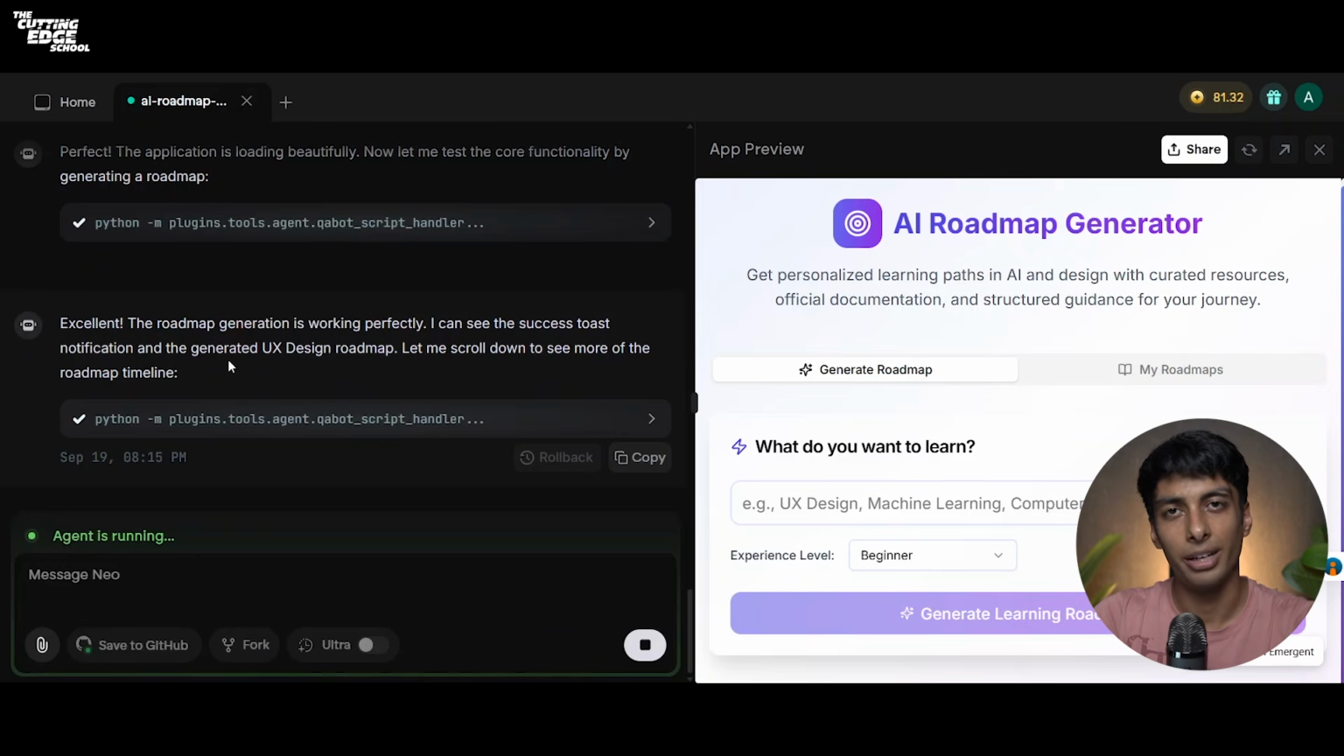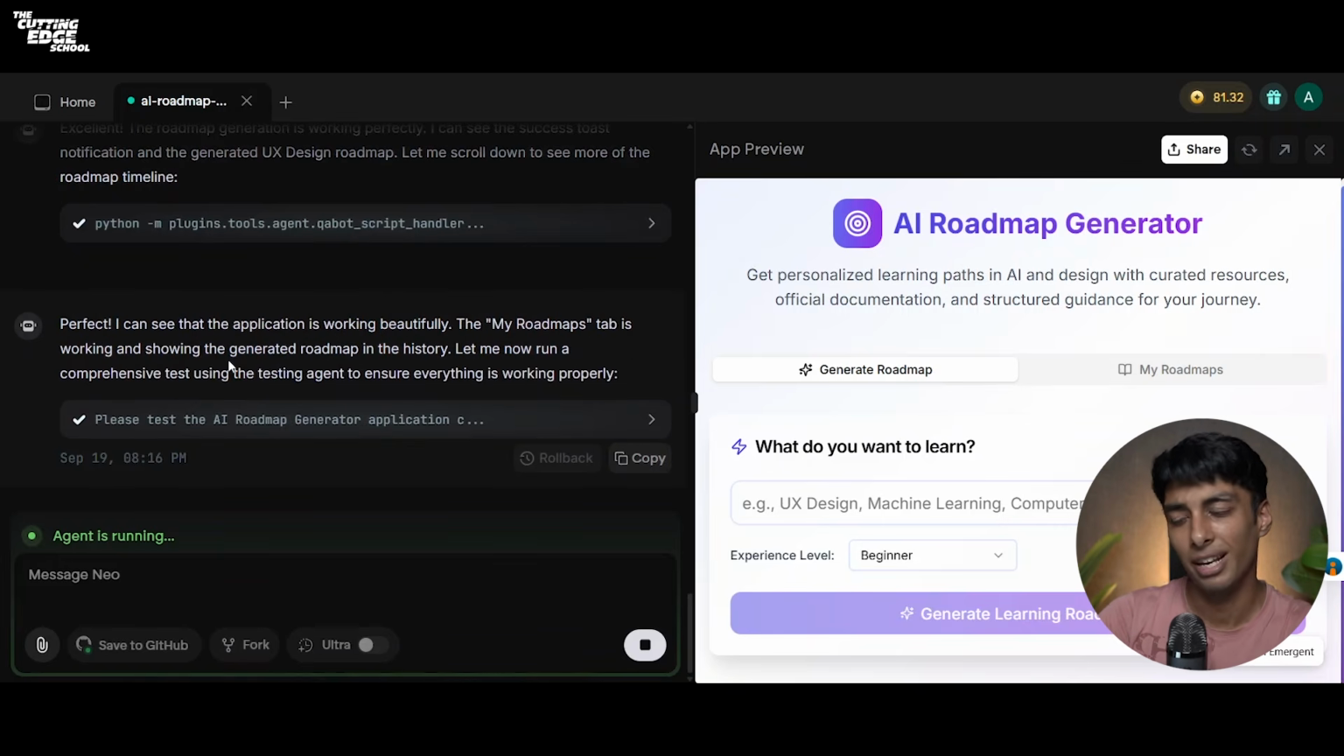Now, every software team includes two core teams, which is the development team as well as the QA team. The QA team ensures that the product that you built is completely functional and ready to deploy. Well, using Emergent, you get the power of both of these teams, which is your development team as well as your QA team.